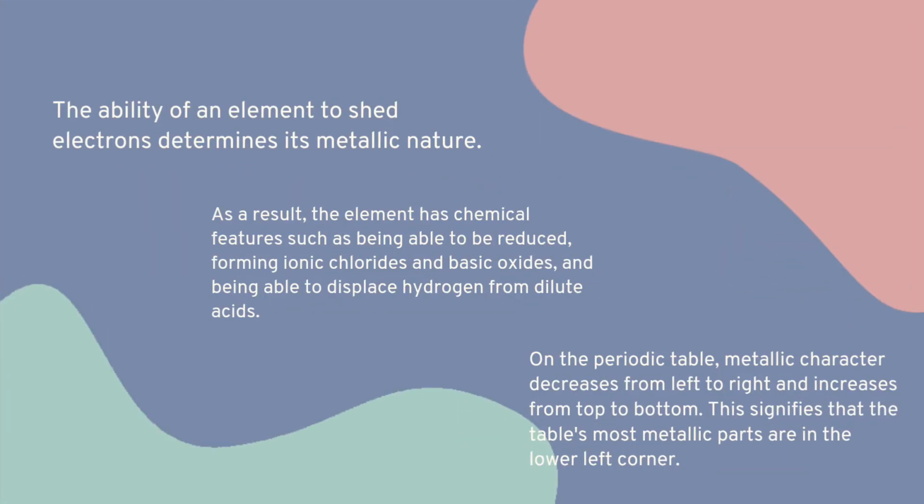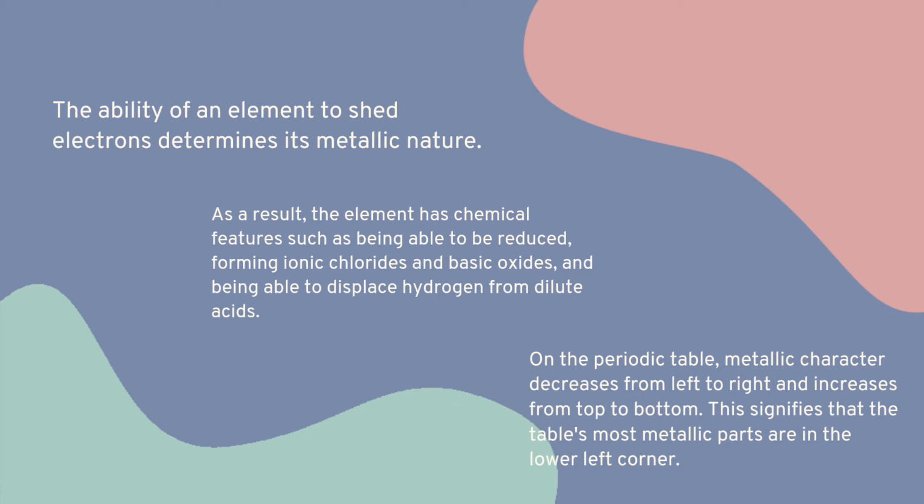The ability of an element to shed electrons determines its metallic nature. As a result, the element has chemical features such as being able to reduce, forming ionic chlorides and basic oxides, and being able to displace hydrogen from dilute acids.